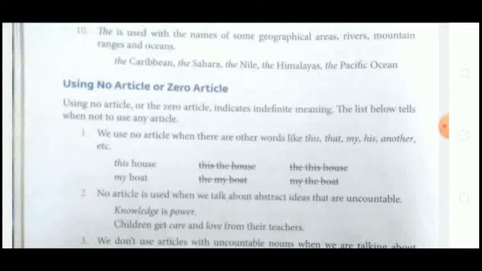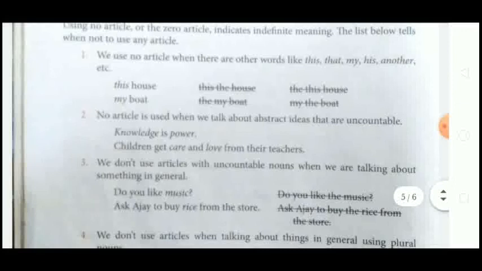Okay, then the second one: no articles are used when we talk about abstract ideas that are uncountable. When we are talking about abstract ideas in uncountable form, we are not using any article. Knowledge is power. We cannot say the knowledge is the power. The children get care and love from their teachers. Here we are talking about ideas or emotions. So with uncountable abstract ideas, we don't use any kind of article.